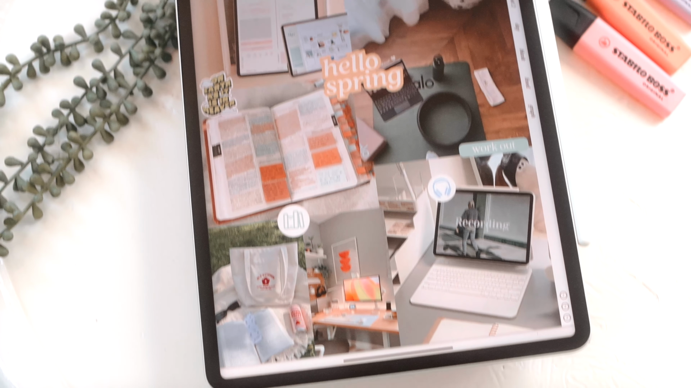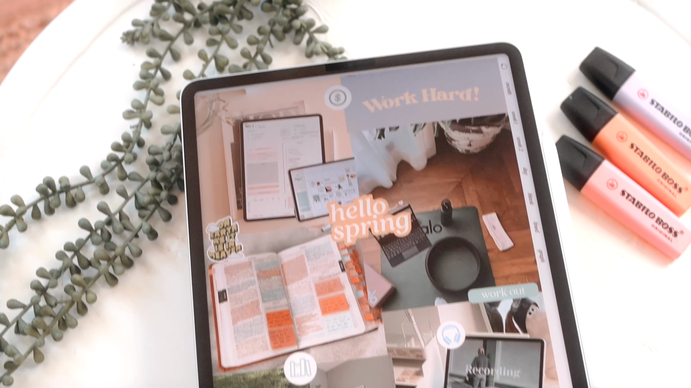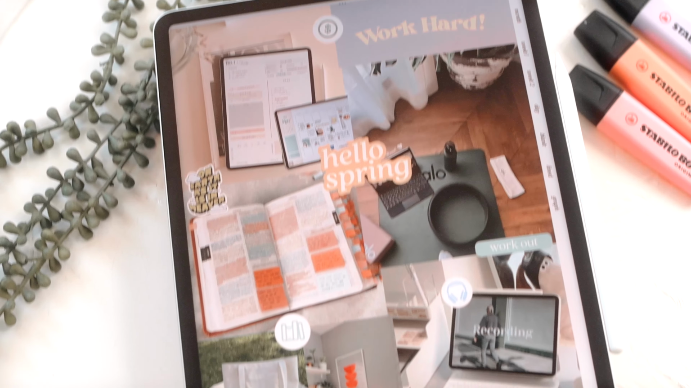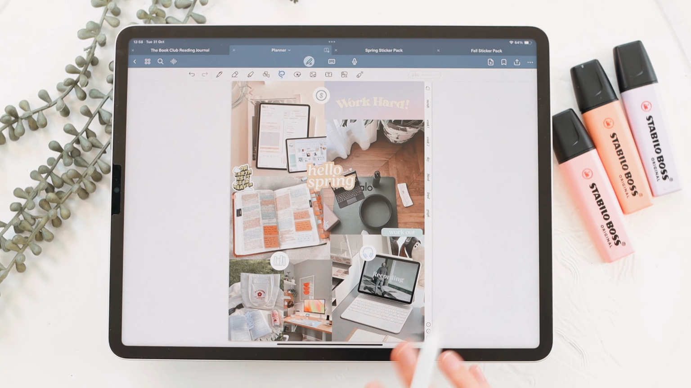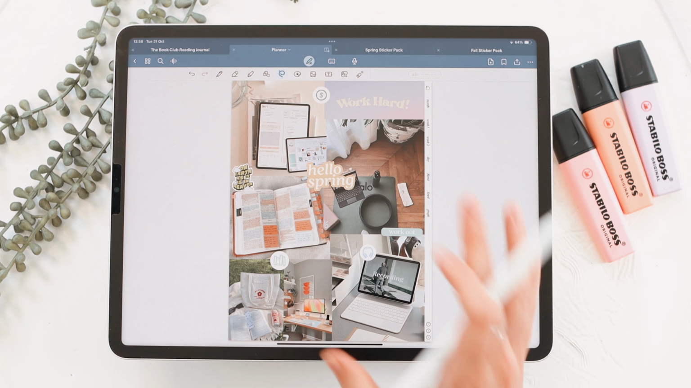So this here is my finished mood board. It was really fun to make. It's just a collection of some images and then I just added in some stickers just to elevate it a bit more, add a few more accents. But I really like how it turned out and was just really fun and therapeutic. So that's all for that.